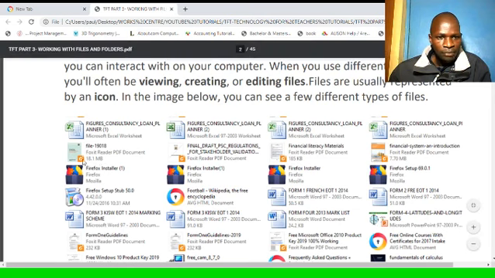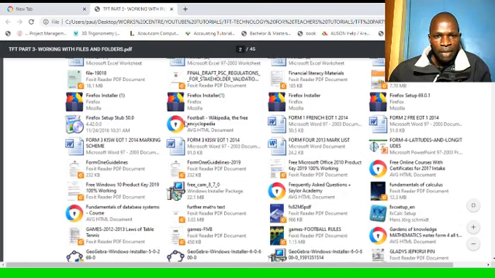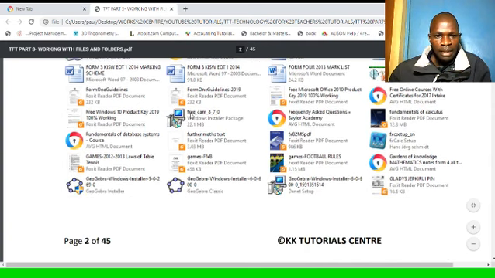Here is an icon for the Firefox installer. There's another file here for a browser. There's another icon here for a Microsoft Word file. There's an icon here for an installation setup file. There are so many types of files.